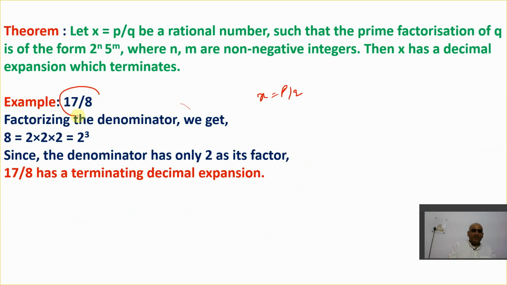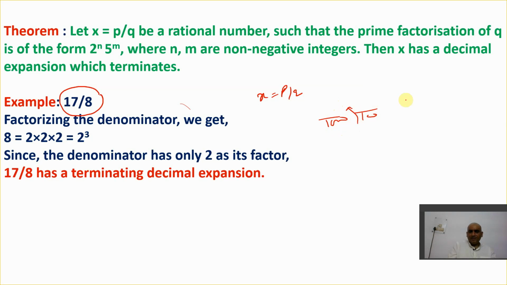This is example 17 by 8. We need to check whether the value that comes in the form of a decimal is terminating or non-terminating. See how obvious this is: if in the denominator we get 1000 or 100, it will automatically result in a terminating decimal.